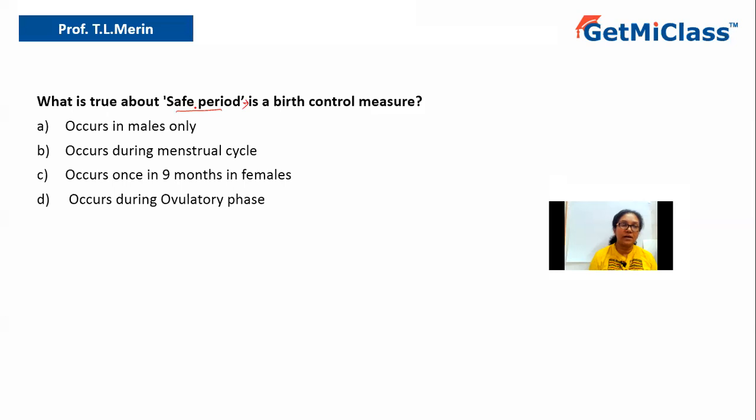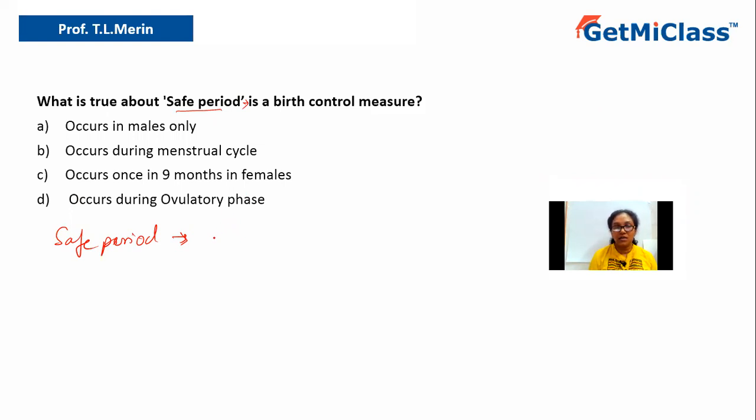So what do you mean by safe period, first of all? What is safe period? This is a period, during the menstrual cycle of a female, where there is a particular period which is safe for coitus.